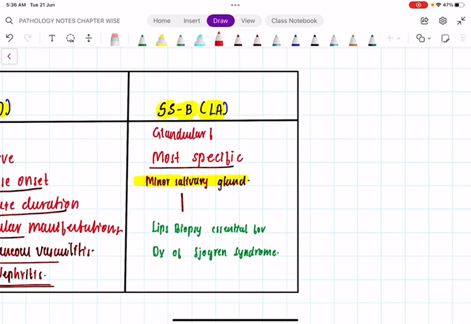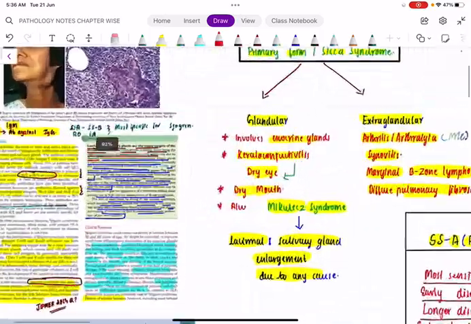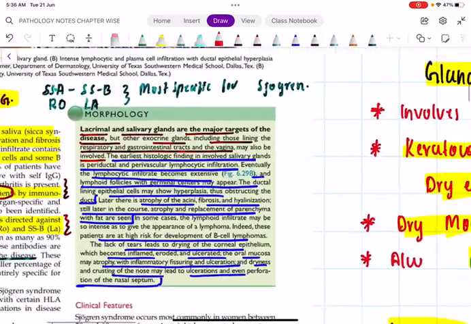And remember, the characteristic test you have to do for the diagnosis of Sjogren syndrome is lip biopsy. It has been asked many number of times. It's a VVIP point. Lip biopsy is essential for the diagnosis of Sjogren syndrome. Once this is done, let us go through the morphology. Morphology is the part you have to write purely for your theory exam.